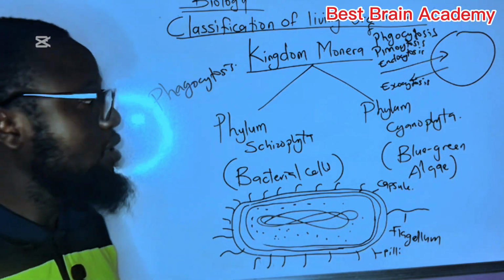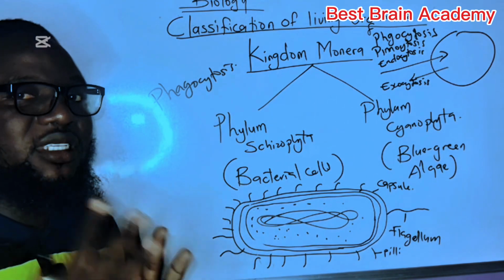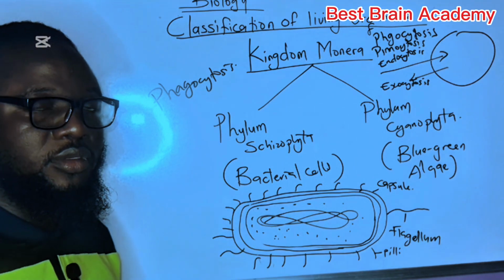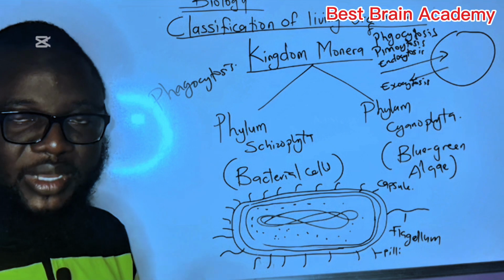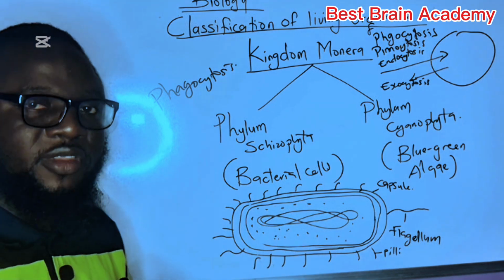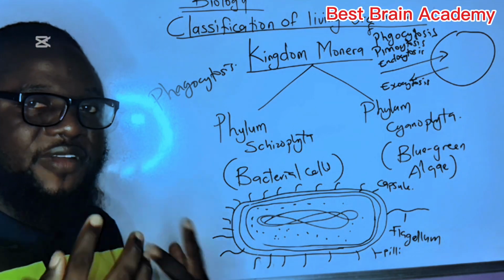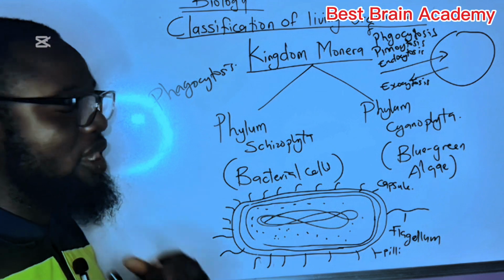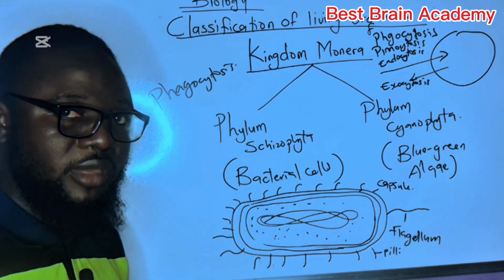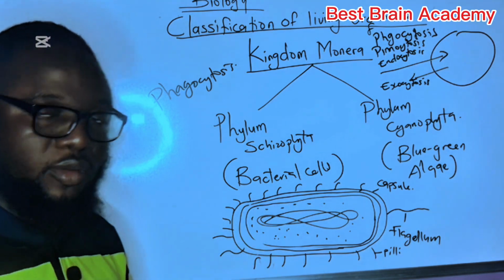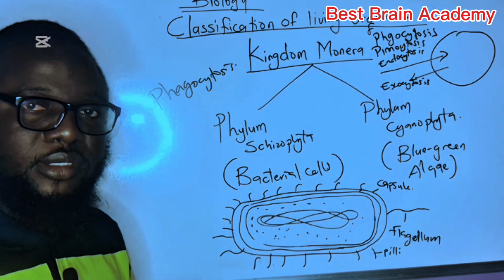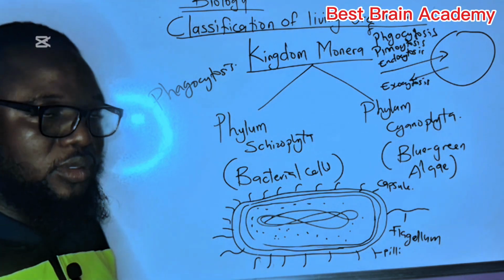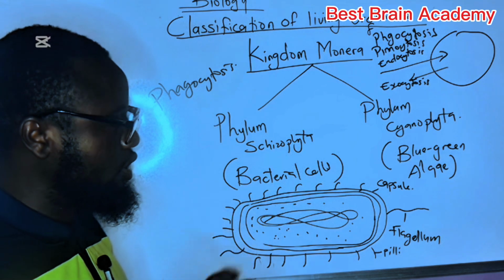Is that okay? So if a white blood cell eats up a bacterial cell, we call that phagocytosis, because the bacterial cell is a solid particle going into the white blood cell. If something comes out of the cell to the environment, we call it exocytosis. If something goes into the cell and that thing is liquid, we call it pinocytosis. Those are the terms you have to pay attention to.